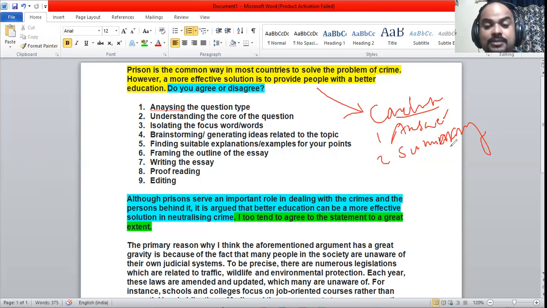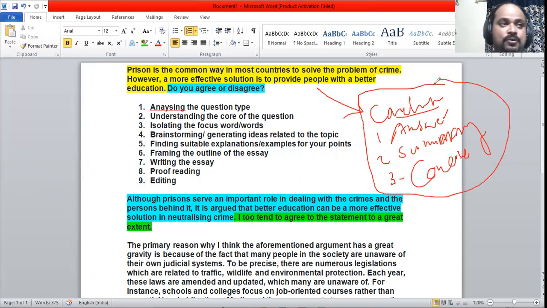It is the answer plus the summary, and it should be in the most concise form. It should be written formally. So very, very carefully we need to frame the conclusion, because these are the sentences on which the essay stands. Okay, so this is something which is very crucial in answering this particular question.